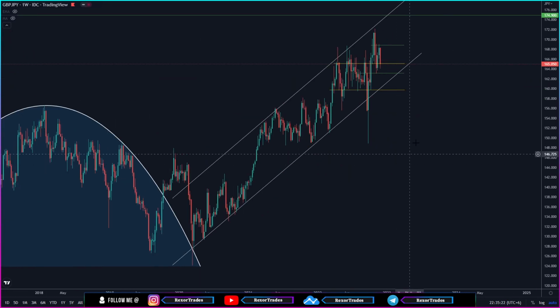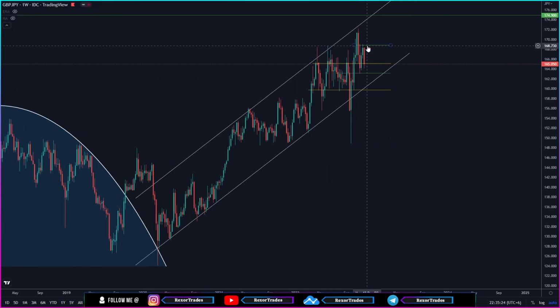So that is, if GBPJPY makes a break and close above this key level as well, by breaking above the shorter time frame key levels that we just talked about on the 4-hour time frame, then in that case you can expect GBPJPY to continue this higher time frame uptrend channel over here to create a new higher high and come all the way to retest this key level on a higher time frame point of view.